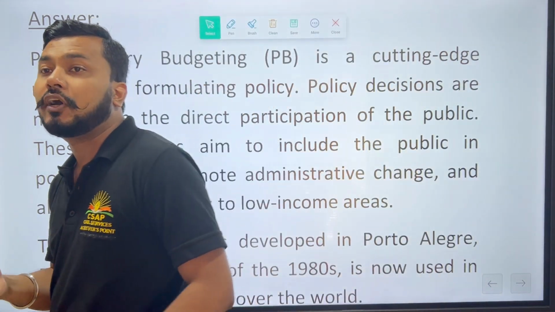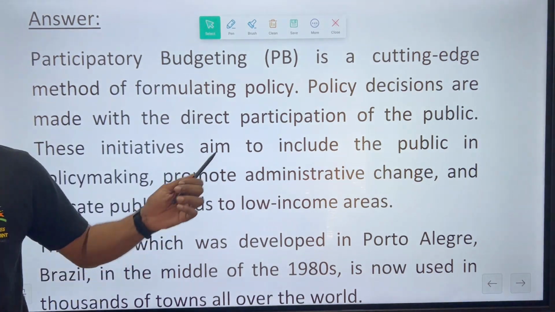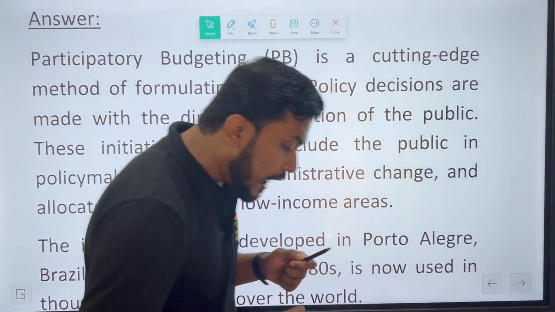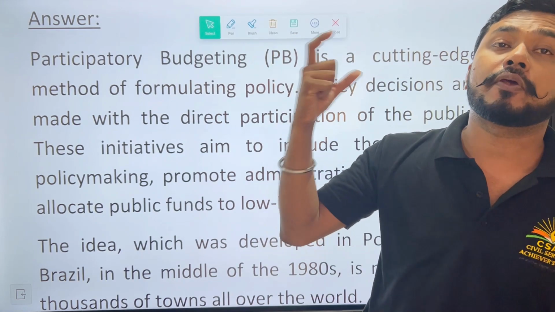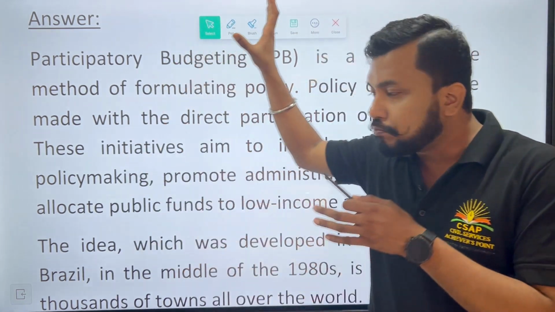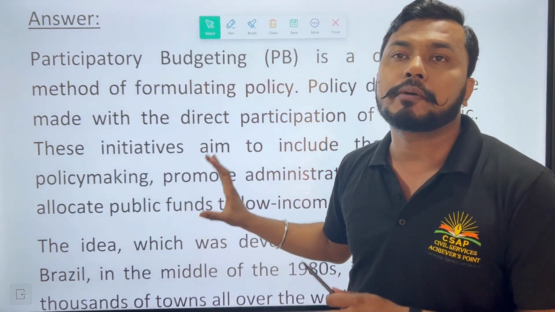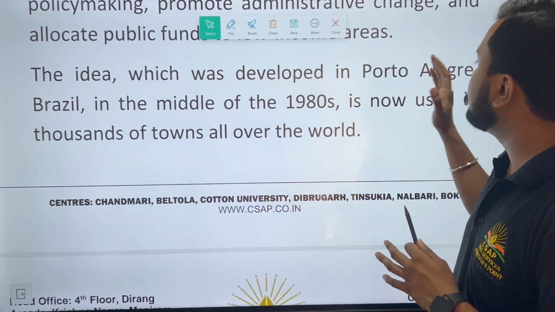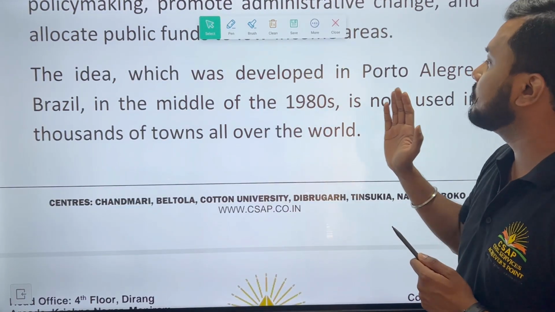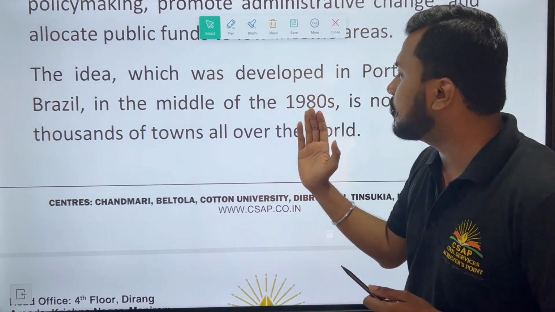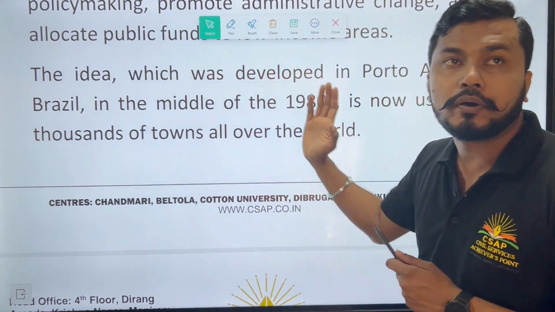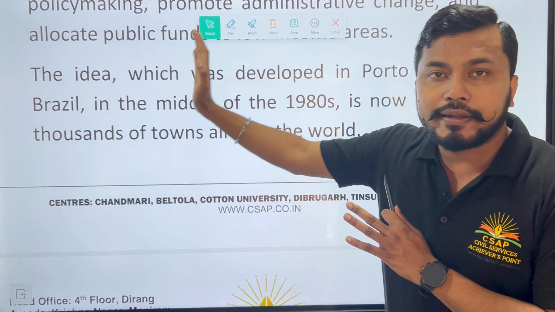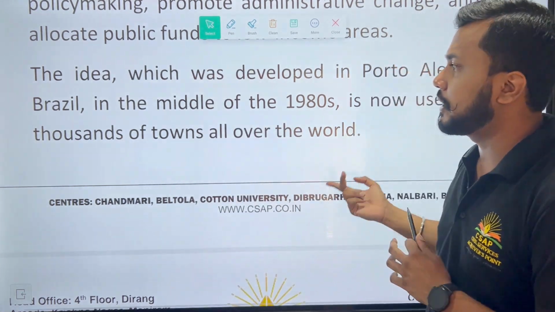In areas that are not developed, how should participation be done? In this context we can see how we can engage participatory budgeting. This is a very important phenomenon when we talk about participatory budgeting. The idea was developed in Porto Alegre in Brazil in the middle of the 1980s and is now used in thousands of towns all over the world.